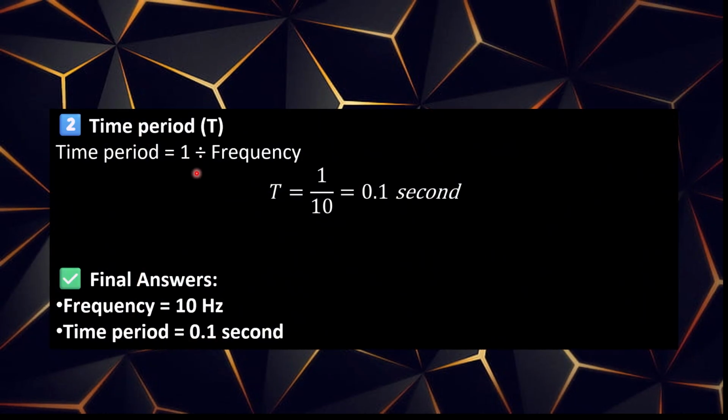Then the time period is equal to 1 by frequency. That is 1 by 10, which is 0.1 second. Final answer: frequency is 10 Hz, time period is 0.1 second.